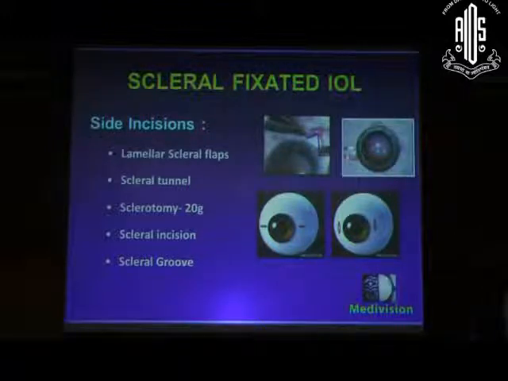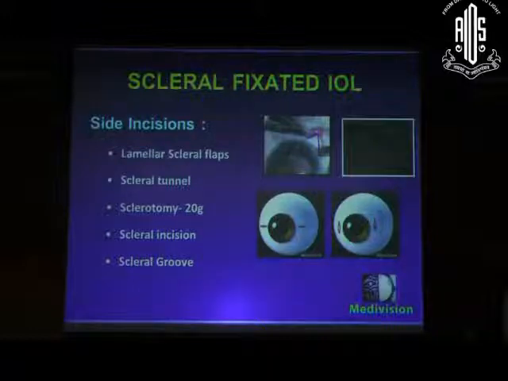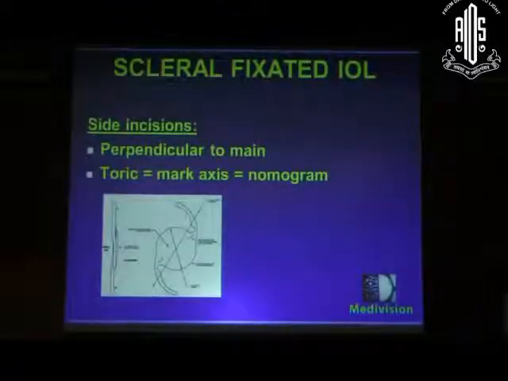The side incisions can be lamellar scleral flaps. They can be triangular, they can be rectangular, or they can be L-shaped. We prefer a scleral tunnel, or as the side incisions you can do a sclerotomy with a 20 gauge, or you can go ahead with a scleral incision or a scleral groove.